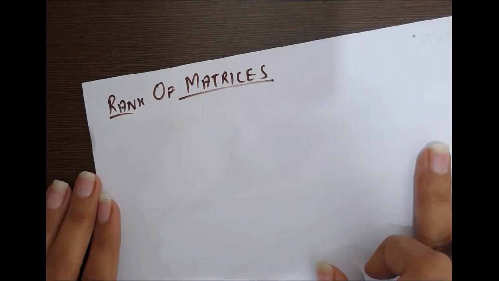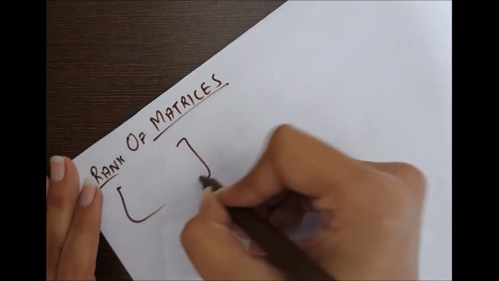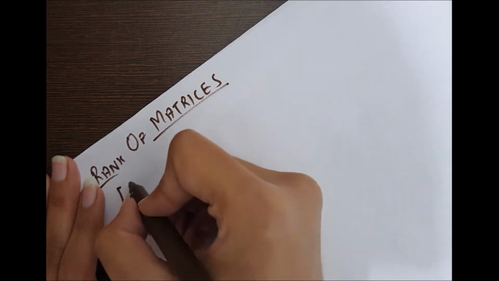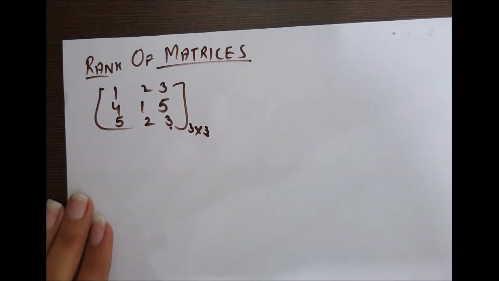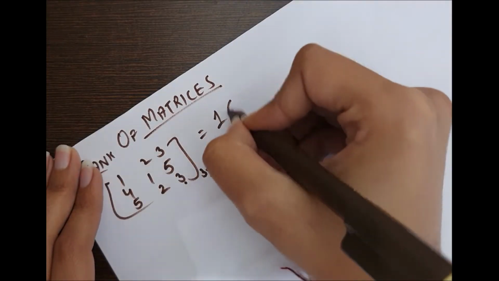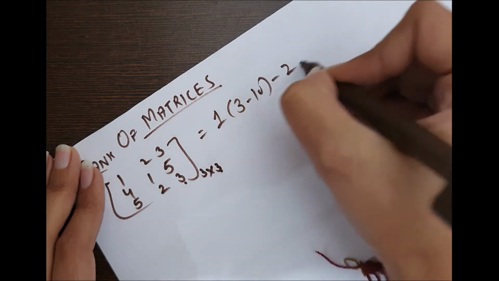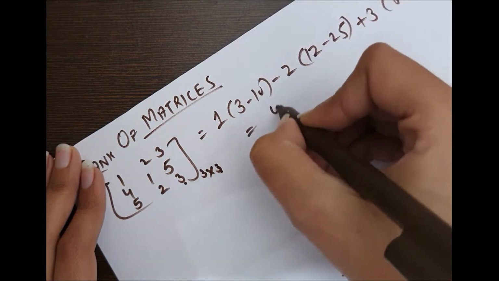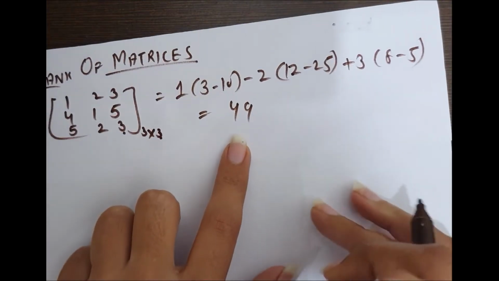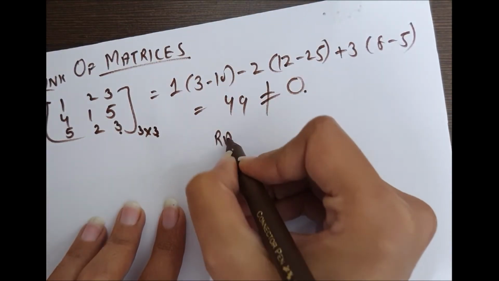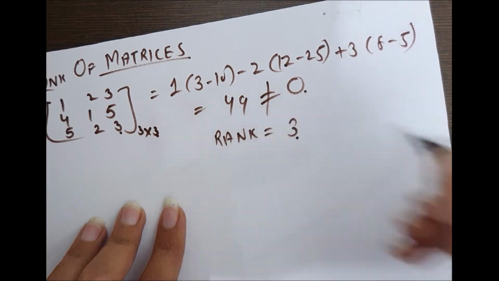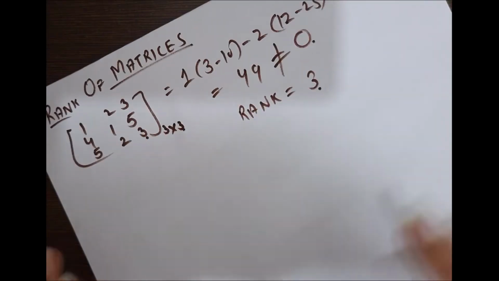Let's start with rank of matrices. We have a 3 by 3 matrix. For taking the rank of a matrix, we have to take its determinant. Now you can see its determinant comes out to be non-zero, so the rank of the matrix comes out to be 3. Now you just see, then I will let you know what the rank of a matrix is.